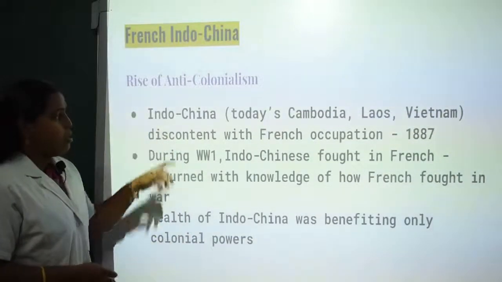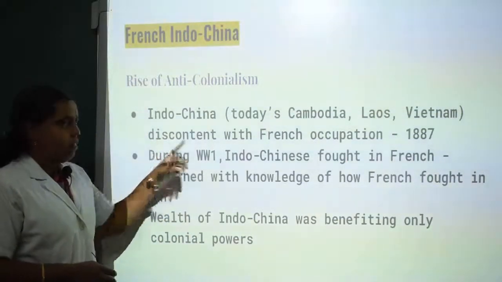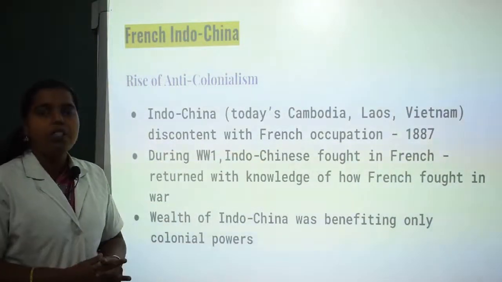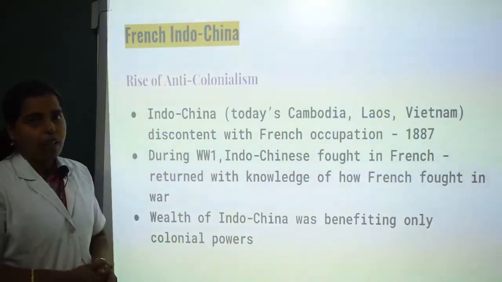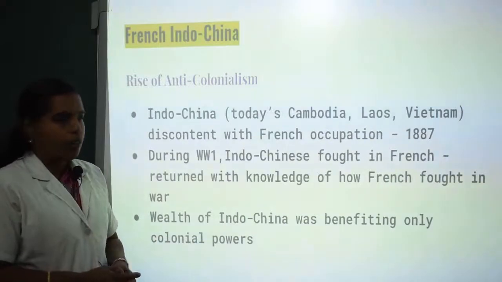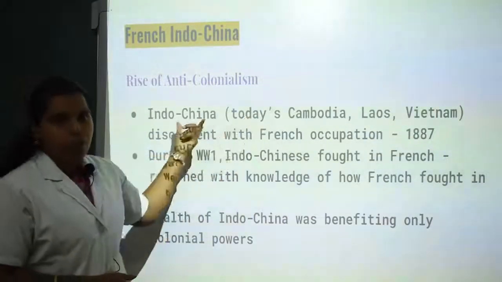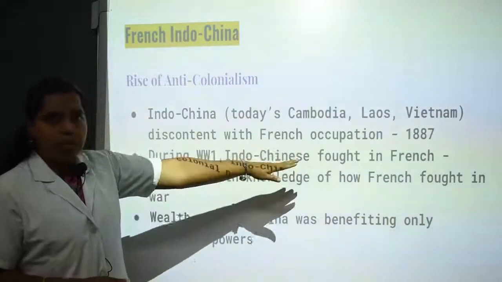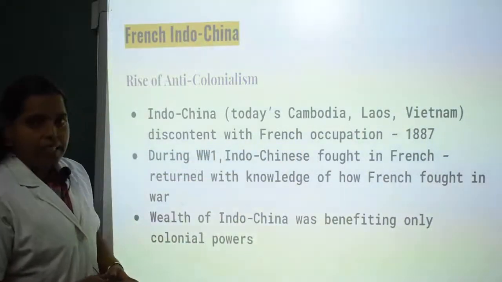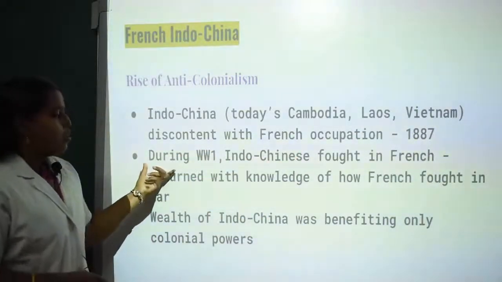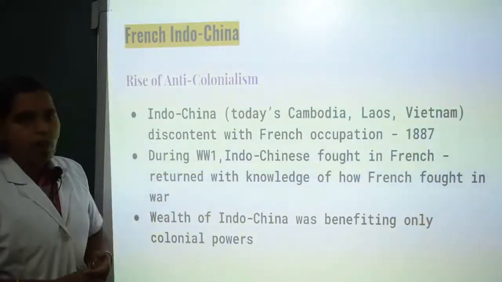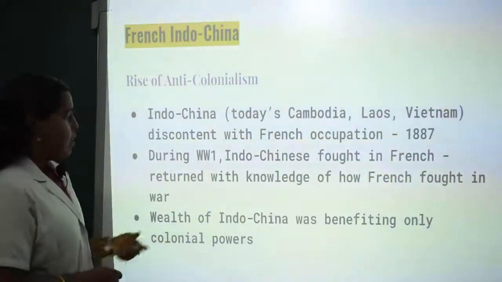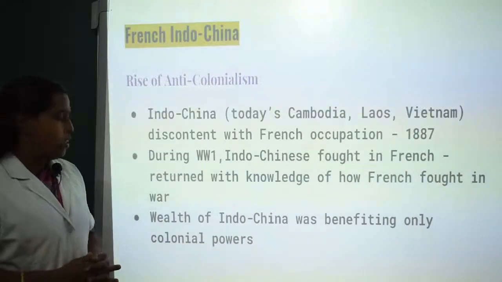So here in Indochina, there was discontent with the French occupation. Occupation in the sense of occupying, that is capturing the regions of Indochina, not the other meaning of occupation. You have to understand the term here, and it was in the year 1887. During World War I, Indochinese fought for the French and returned with knowledge of how the French fought in the war.